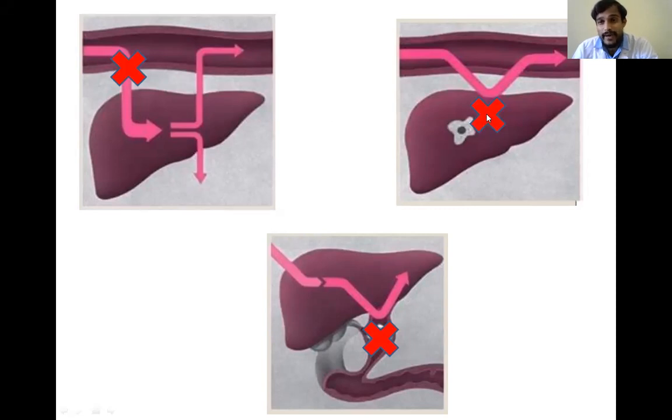In hepatic jaundice, there is damage to the liver cells. This can occur in viral hepatitis or cirrhosis of the liver. Here the production of bilirubin is normal. It reaches the liver, but due to damage to the liver cells, the liver cannot handle the bilirubin. It cannot completely conjugate the bilirubin. Some part it will conjugate and some part remains accumulated.